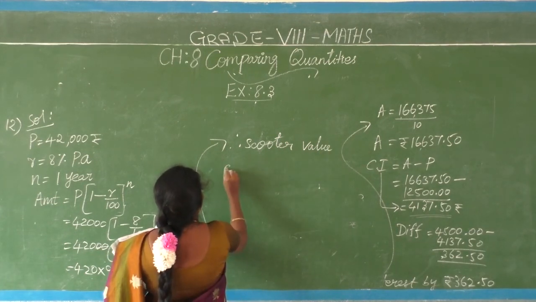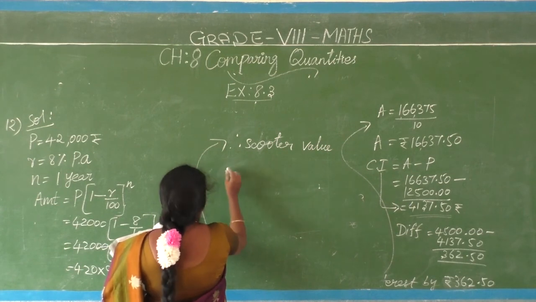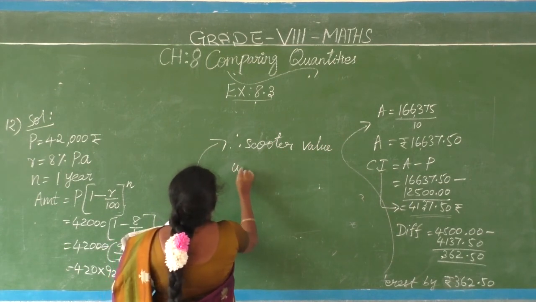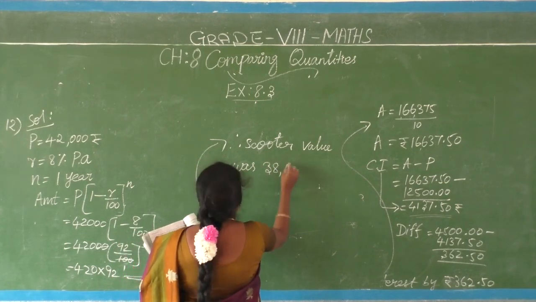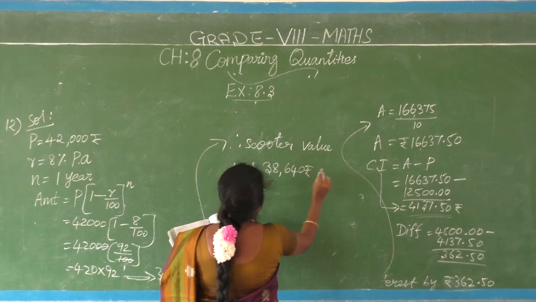The value was how much? 38,640 rupees after 1 year.